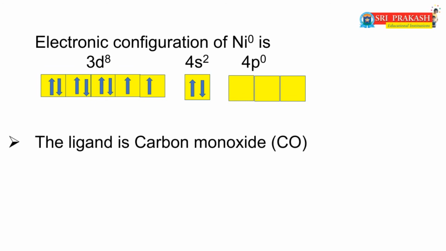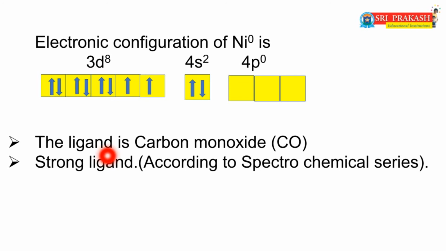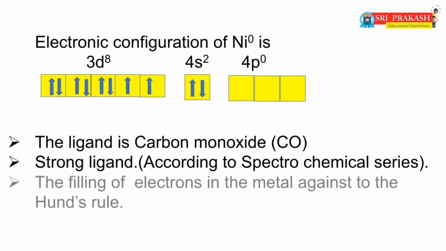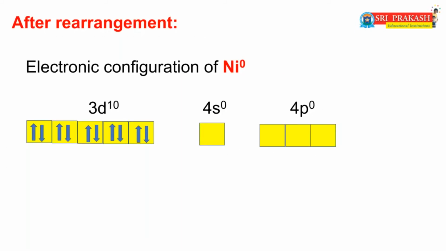Already you all know that in this complex the ligand is carbon monoxide. According to the spectrochemical series, the carbon monoxide ligand is a strong ligand. So in the nickel the electrons are paired up against Hund's rule.